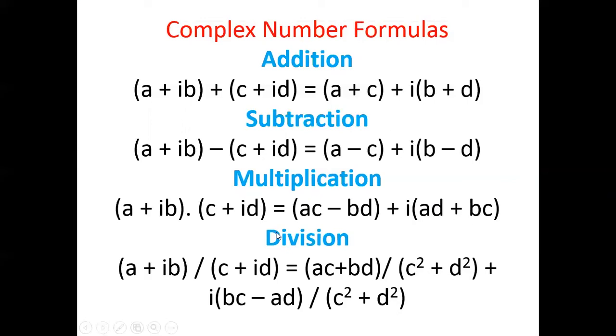Now it is our turn to discuss division. If a complex number a plus ib is divided by another complex number c plus id, then this will be equal to ac plus bd divided by c square plus d square, plus i into bc minus ad divided by c square plus d square.